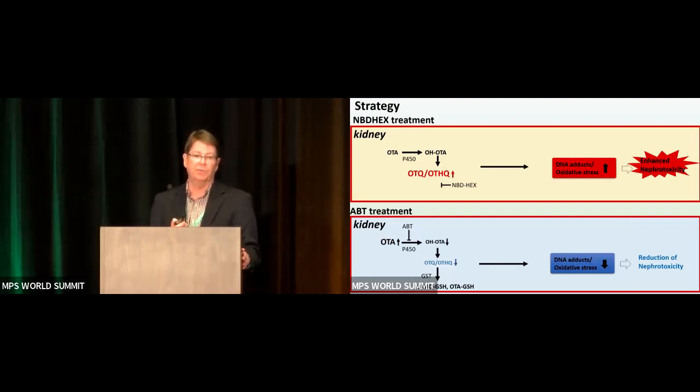And so the idea was, if we put NBD-hex into a kidney MPS and inhibited the GSTs, that should increase the amount of DNA adducts and oxidative stress and enhance nephrotoxicity. Conversely, if you put in ABT, 1-aminobenzotriazole, which is a pan-P450 inhibitor, if that P450 activation is necessary to get that reactive intermediate, then ABT should mitigate the nephrotoxicity induced by OTA.